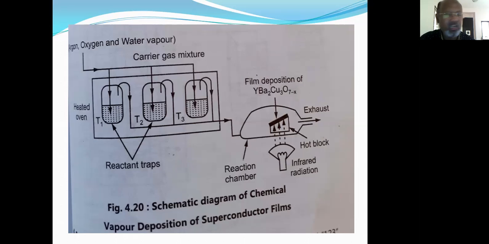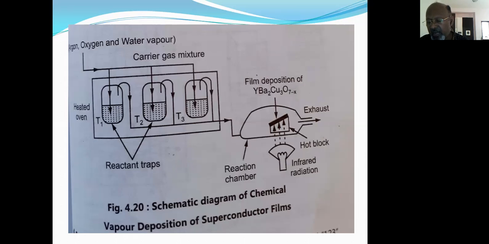There are different methods which are followed. One method is named the sintering method, by which these superconductors can be made. Another is the sputtering or chemical vapor deposition method, which is widely used. One more method I would like to mention is the chemical deposition method and the electrodeposition method. The method that we are going to discuss here is the chemical vapor deposition method, generally known as the CVD method.